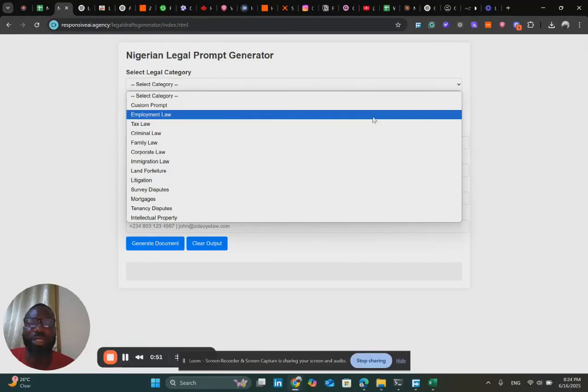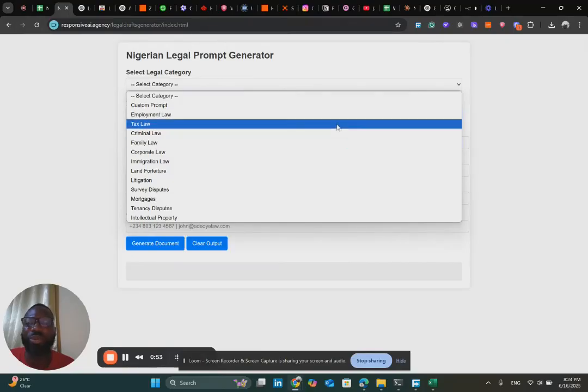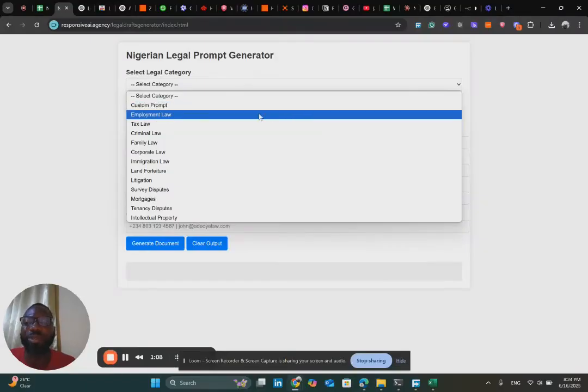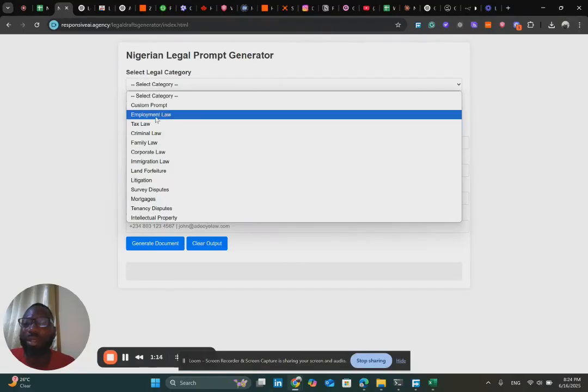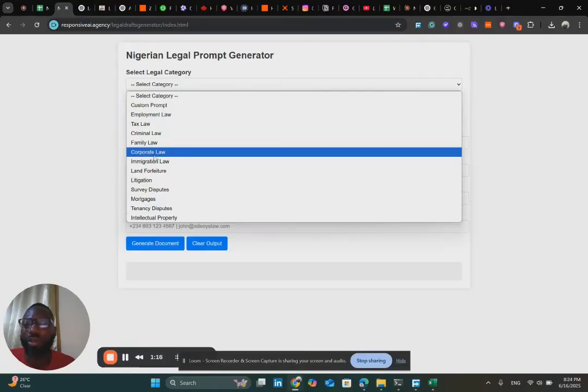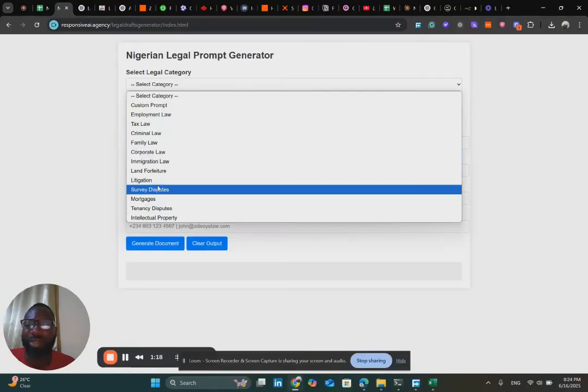So what you only need to do is select the category or the practice area that you want to generate a legal document for, then input some details, and it does the generation for you. The categories currently available on our system are employment law, tax law, criminal law, family law, corporate, and the rest of them.